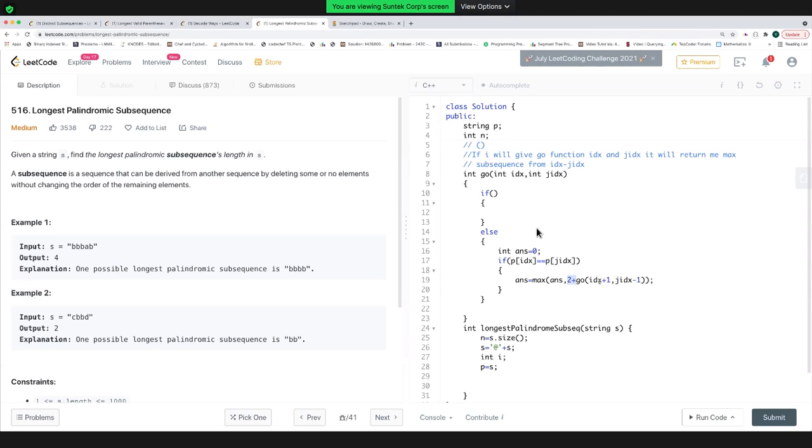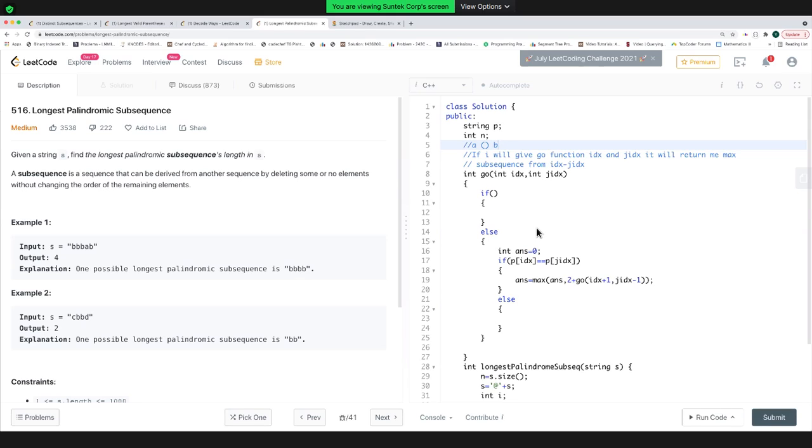You just give me the maximum palindromic subsequence that you can get starting from IDX plus 1 and JIDX plus 1. And if they are not equal, what we can simply do is, if we go in this else part, that means the first character is not equal to the last character, right? That can be the case as first character is A and last character is B. So I need to eliminate some possibility.